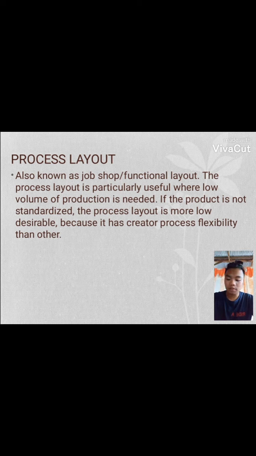The process layout is particularly useful where low volume of production is needed. If the product is not standardized, the process layout is more desirable because it has greater process flexibility than others.